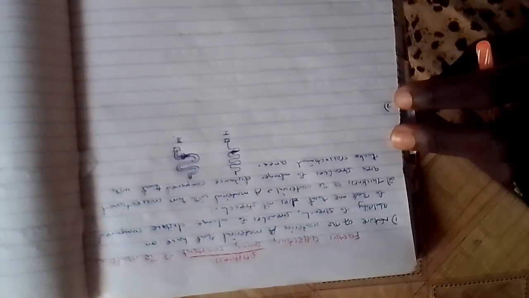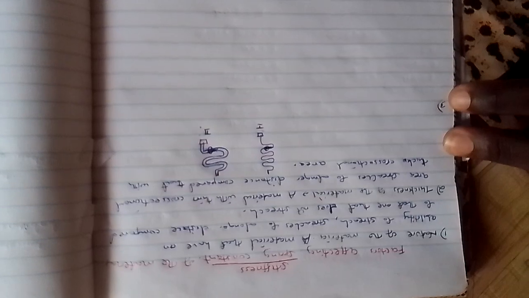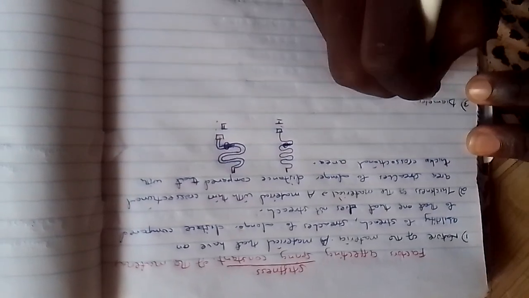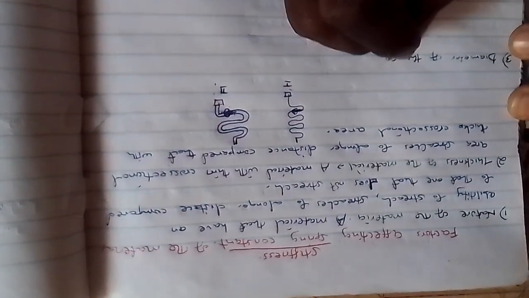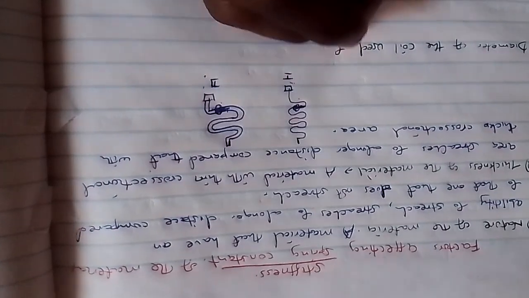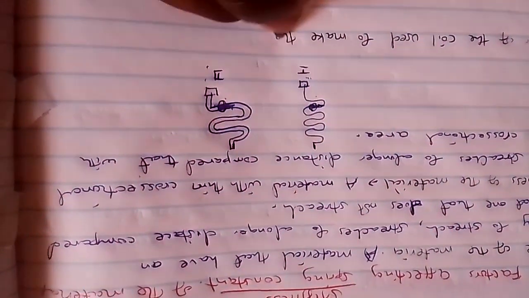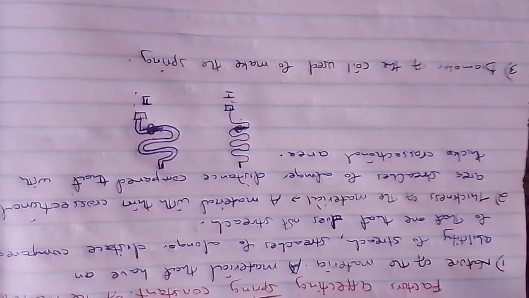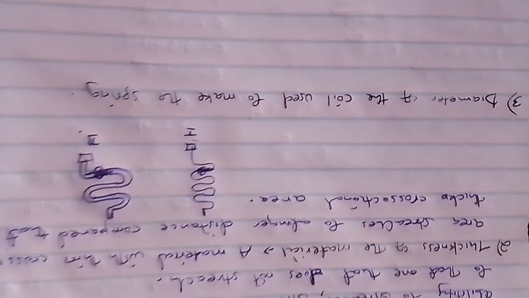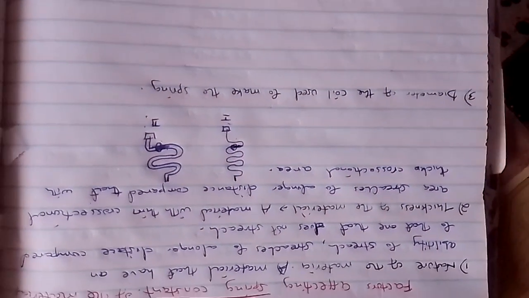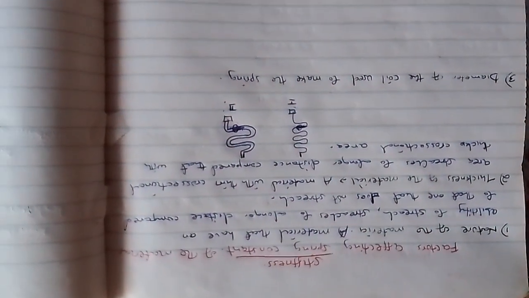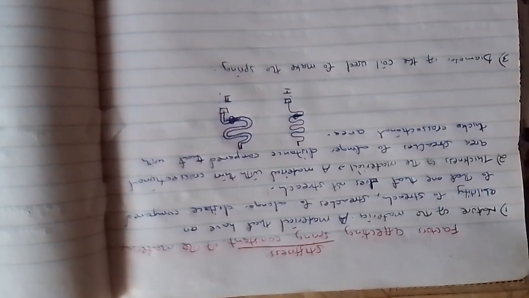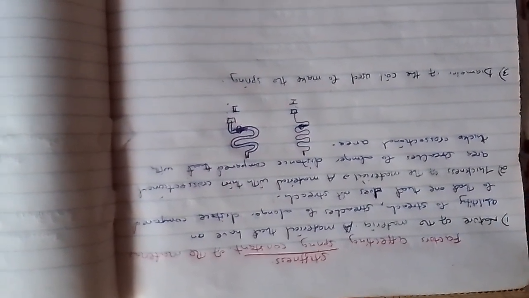Now let's look at the third factor. Third factor, what can we say? Third factor, we look at the diameter of the coil used to make the spring. This is the diameter of the coil used to make the spring. Okay, how? Let me explain it further, then I can give you a demonstration. Now, this is what we say. A wire or the spring with a larger diameter of the coil, a material with larger diameter of the coil stretches a longer distance as compared to that with the shorter diameter.